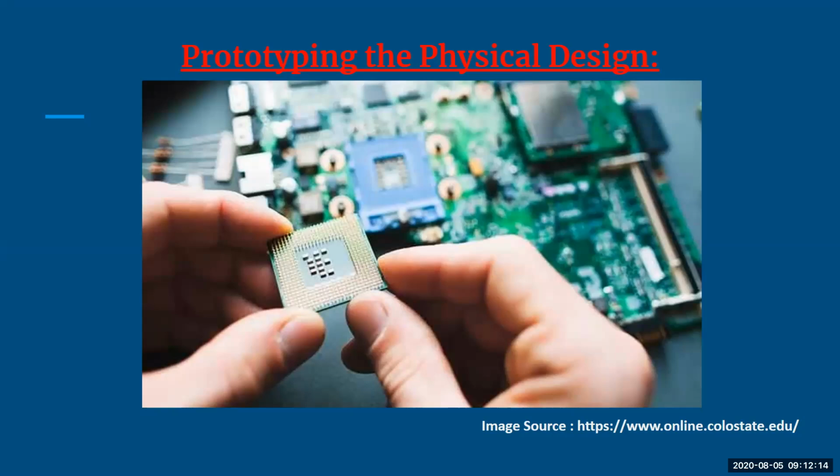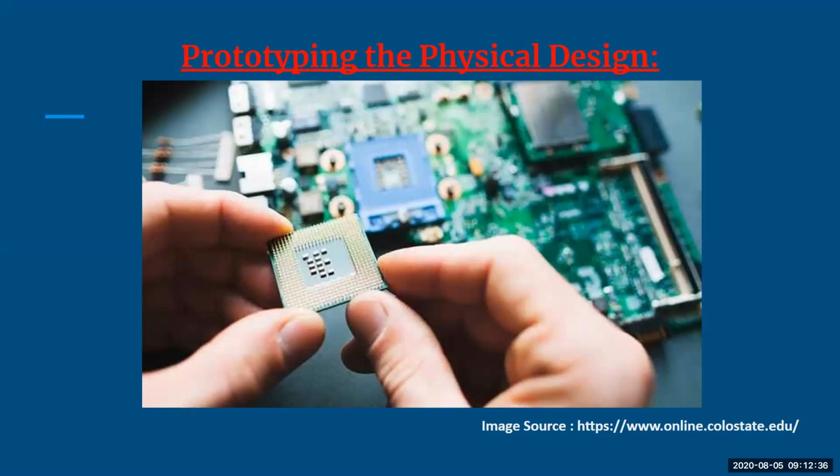All your ideas have to be in your mind. Only then can you come up with a physical design, because this is the design which is going to be accepted by the people. This is the one which will be known by the people, and they are going to use your product. So your physical design has to be very good, and you have to take very good care of what your physical design will be.